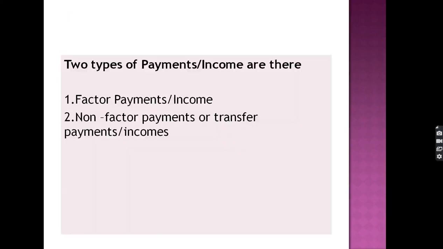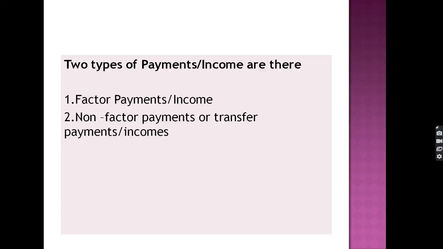First one we do is the income method. To do the income method, we have to start from the payments. There are two types of payments. One is the factor payment and another is the non-factor payment. Factor payments are the payment in the form of the services. For example, a man gives service to another man in the form of labor, then he gets wages. So it is a factor payment.